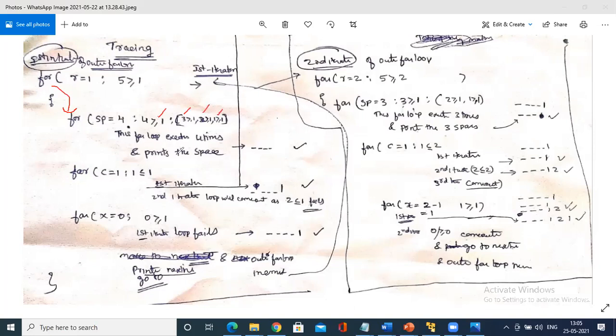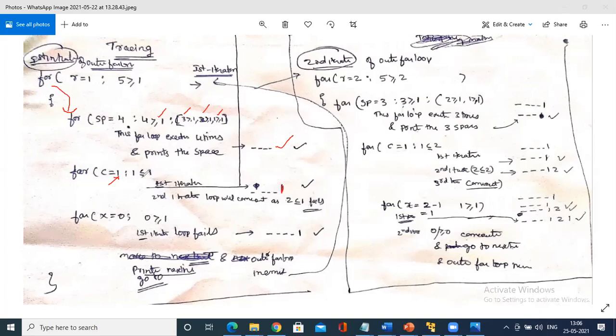So by that time, what does it have to print? It has to print 4 spaces. See, at this end, you have to print the 4 spaces. Once it prints, what happens? You have to print the content. How do you print the content? C equals 1. For C equals 1, is 1 less than or equal to 2? First iteration, it will print 1 after 4 spaces.